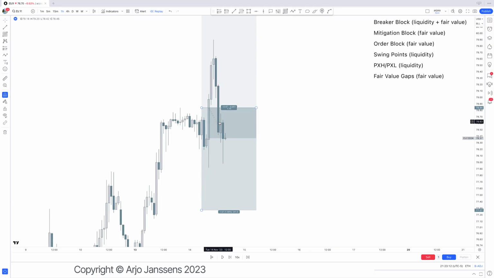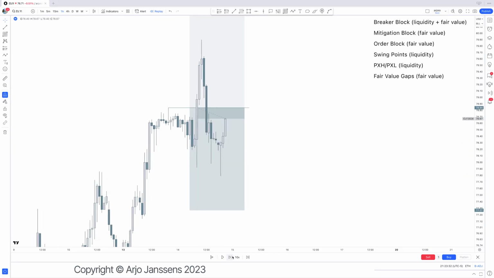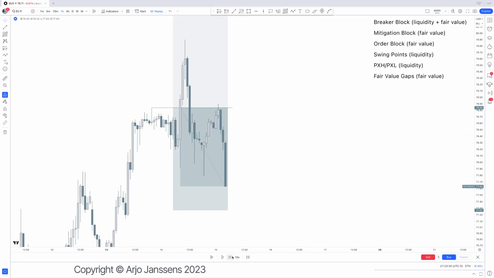If you don't fully understand this, it's okay, as long as you understand the PD arrays that we use right here. The story on why we use this breaker block is that right now people are trapped. Where are the entries of those people? Above that high, which is the breaker block high. Ideally, we don't want to come back above that high, which we do. Why do we do that? Pay attention, because that will make a lot more sense later on.